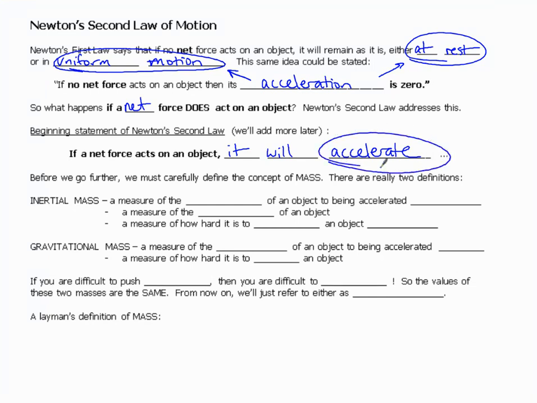Before we go further, we need to carefully define the concept of mass. There's really two definitions. There is inertial mass. It's a measure of the resistance of an object from being accelerated sideways. It's a measure of the inertia of an object. It's a measure of how hard it is to accelerate the object sideways.